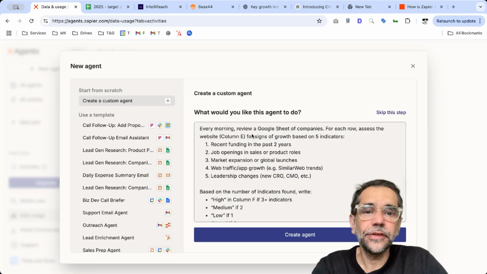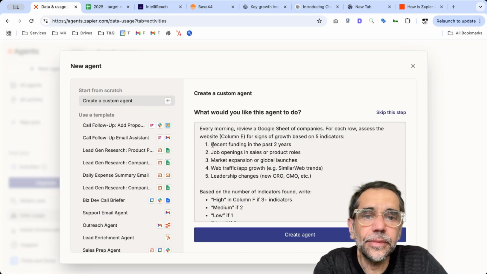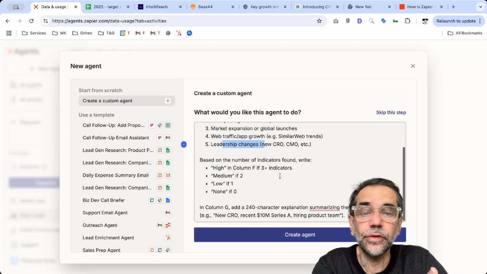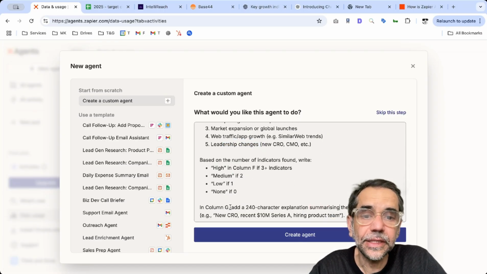Spreadsheet as well. So this is going to go and look at whether they've recently raised, if they're hiring anybody, if they're expanding with a new product, if there's activity on the website, if they have hired a new CRO, or so forth, right? So that's going to be important, and it's going to update the spreadsheet.